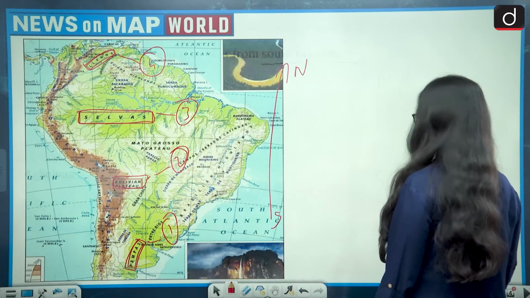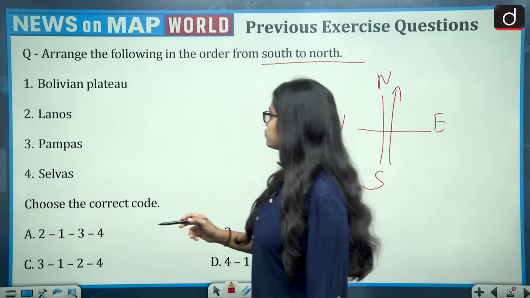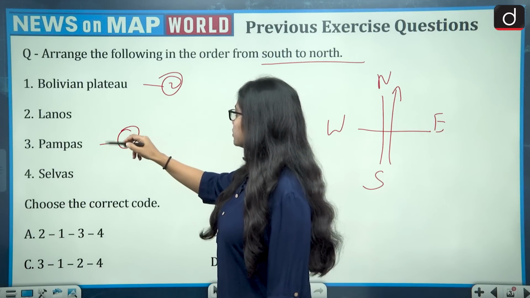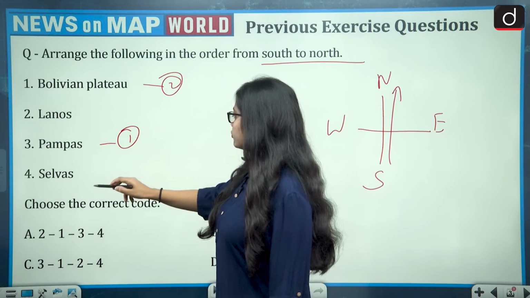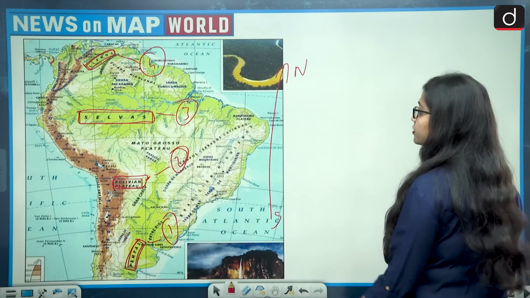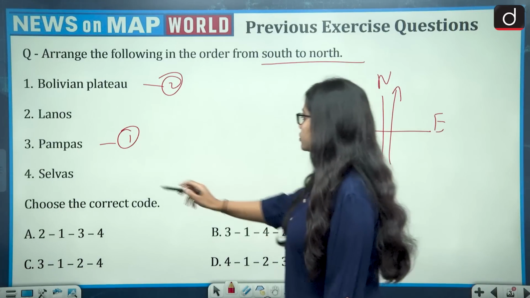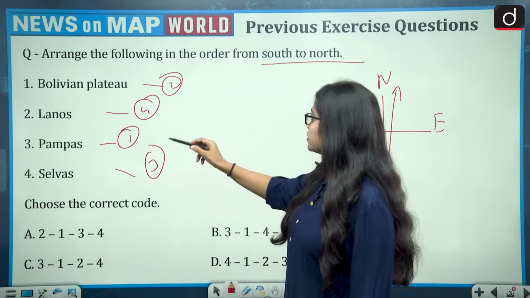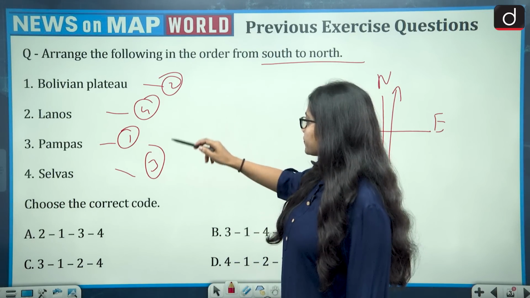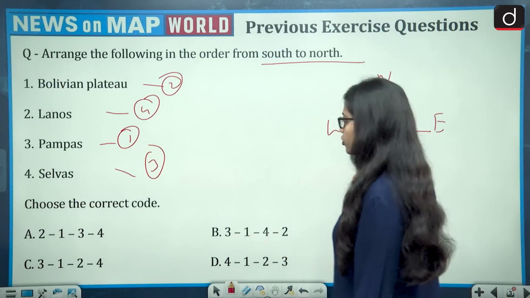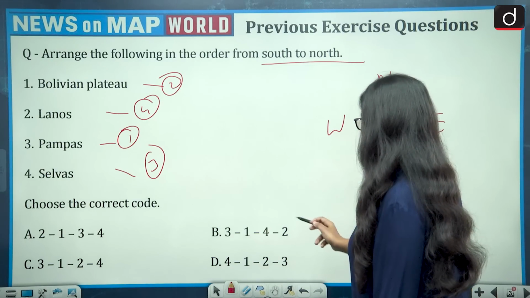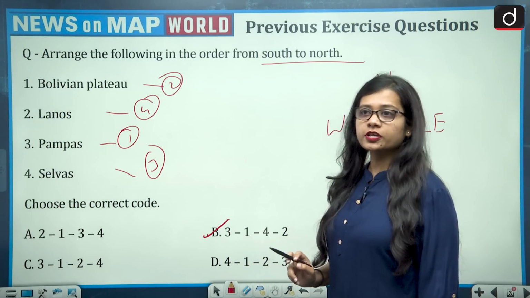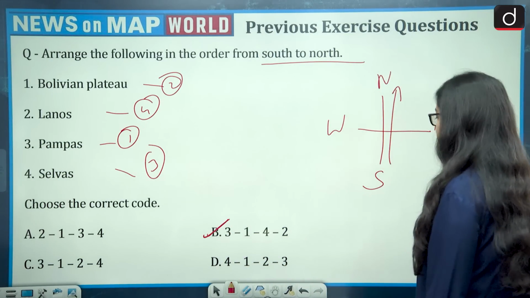So this becomes 3142. Which one is the correct code? 3142 is B code. So the correct answer of this question is option B, that is 3142.